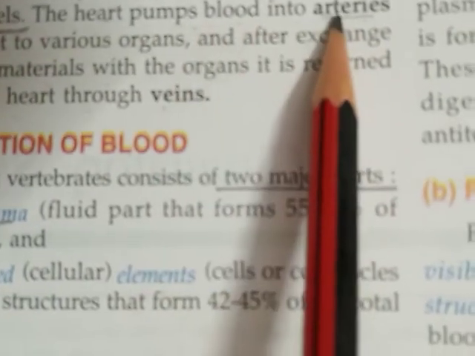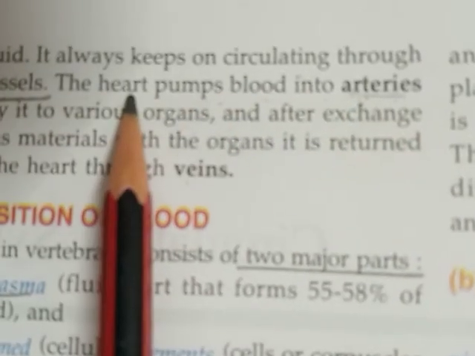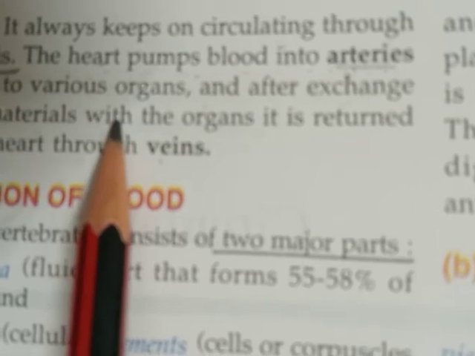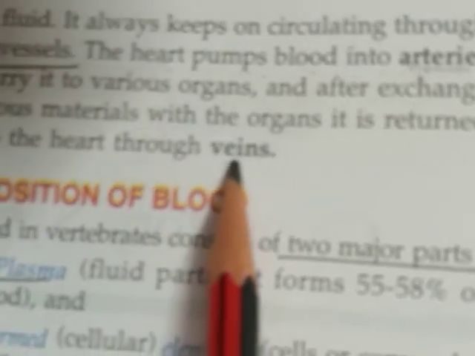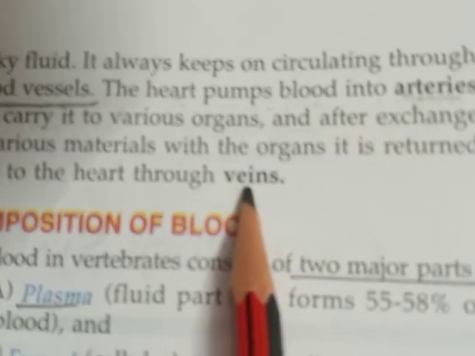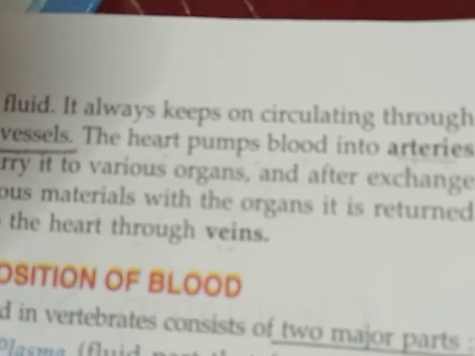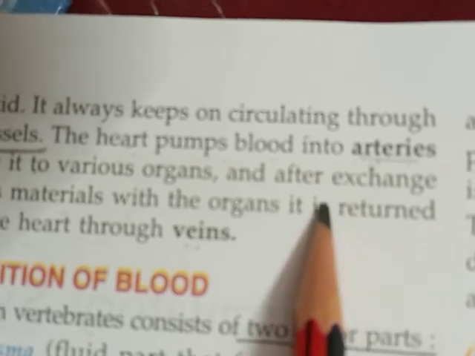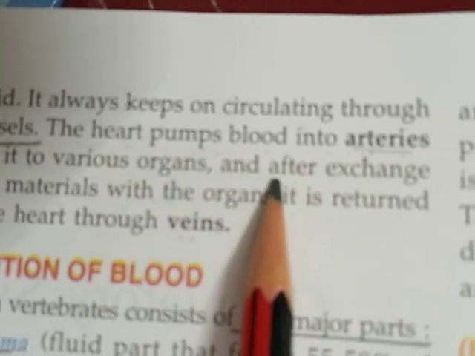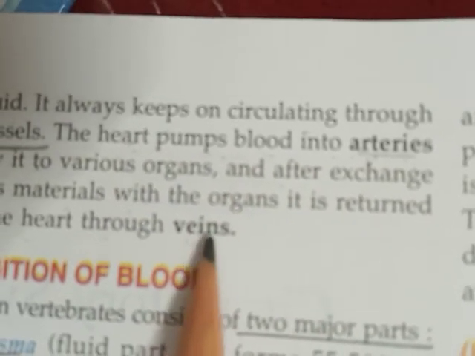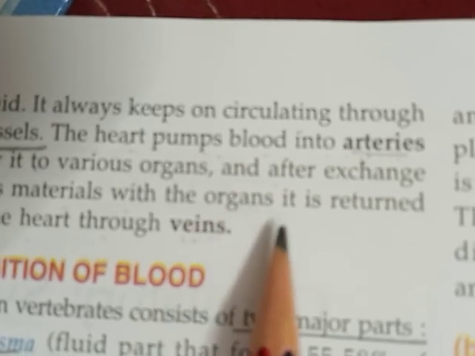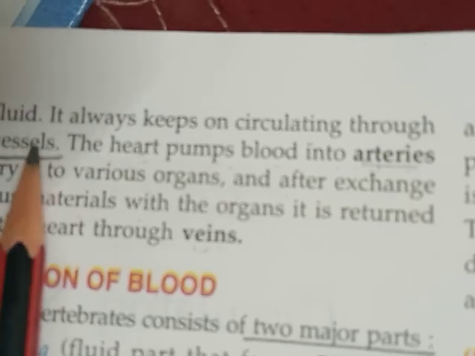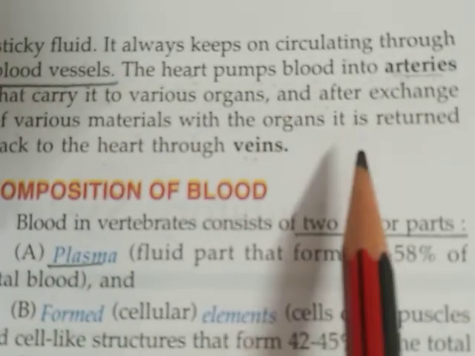Now the arteries carry the oxygenated blood from the heart to different body organs, and from the body organs, veins, another type of blood vessels, carry the deoxygenated blood back to the heart. So, arteries carry the oxygenated blood from the heart to different organs, and veins bring back the deoxygenated blood from various organs back to the heart. So, this is about arteries and veins.